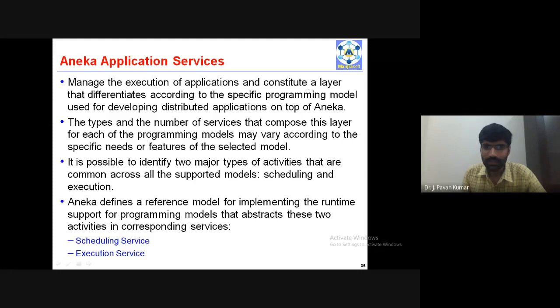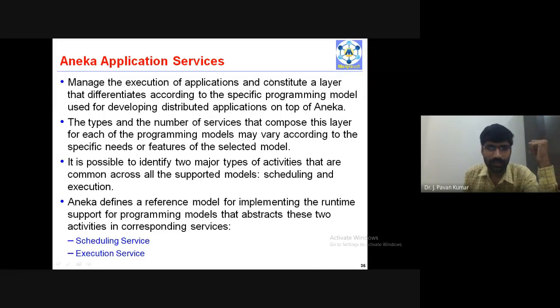They manage the execution of applications and constitute a layer that differentiates according to the specific programming model used for developing distributed applications on top of Aneka. If you remember the previous layered architecture, we will be having TAL, on top of it these services, on top of it we will be having Aneka. These 3 services which we have seen, fabrication, foundation, then execution services, these actually form Aneka. On top of it we will be having applications. There we will be having scheduling service, execution service.